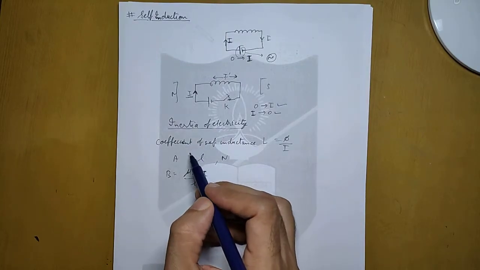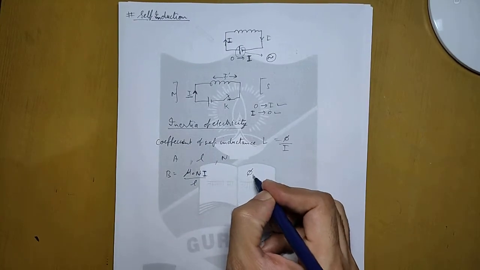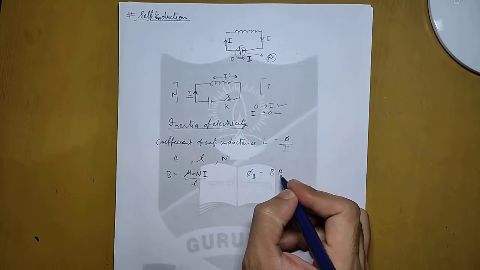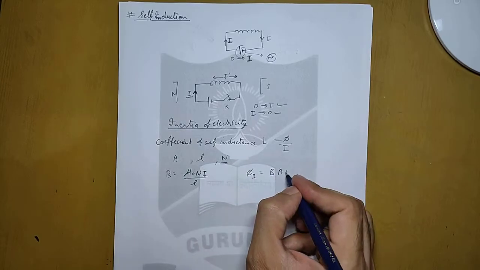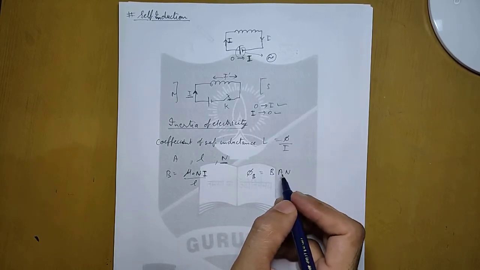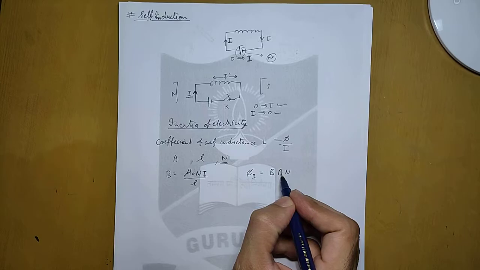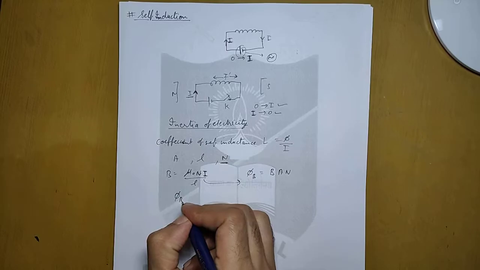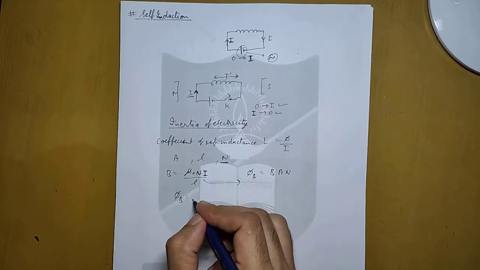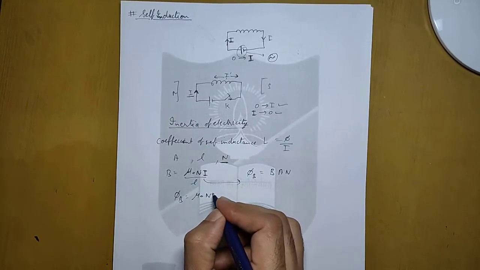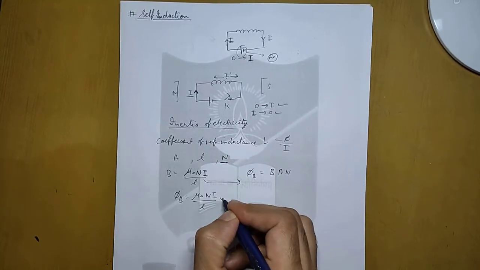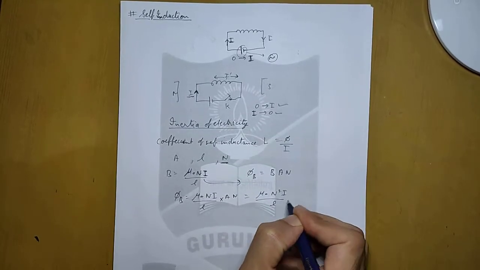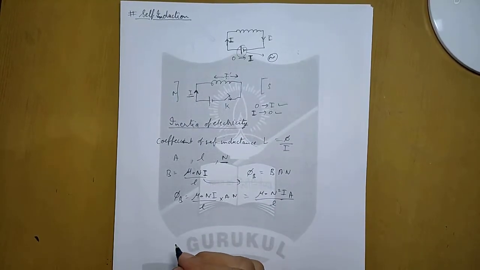So this magnetic field is generated. Now we know that magnetic flux, because of any magnetic field, is given by B dot A, or if there are n number of coils, then it will be given by BAN: magnetic field, area of cross section of solenoid, and number of turns in the solenoid. Now if we substitute this, then phi B will become mu naught Ni upon L into An. So it will be mu naught N square I upon L into A.